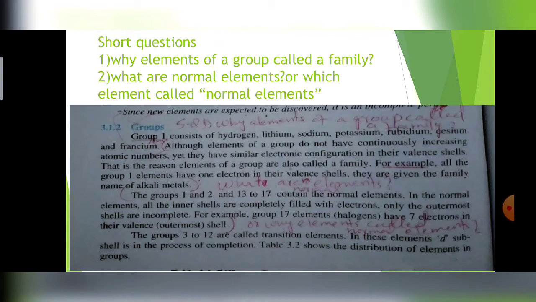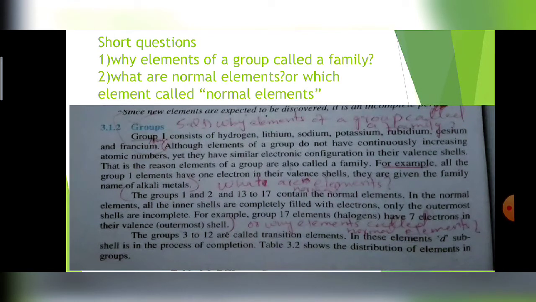For example, lithium has atomic number 3, and below lithium in the first group is sodium, which has atomic number 11, and after sodium there is potassium, which has atomic number 19. That's why they increase with irregular gaps, but they have similar chemical properties because they belong to one group and have one electron in their outer shell.